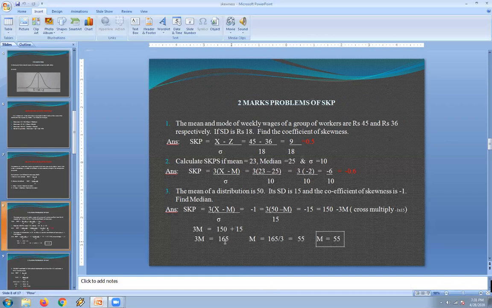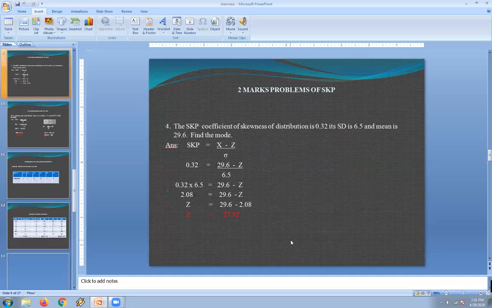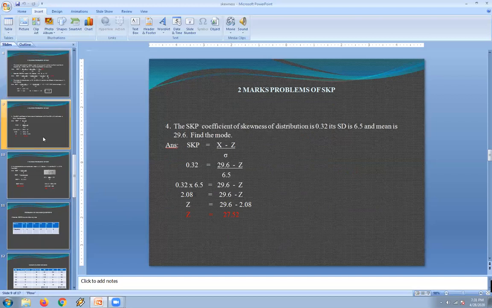We need to calculate the value of the median. So this 3M can be shifted to the left side, it will become plus 3M. Then retain this 150 and shift this minus 15 to the right side, so it will become plus. So 3M equals 165. So the value of M equals 165 divided by 3, which is 55. So this is how, based on the information, we calculate the value of mean, median, or mode.